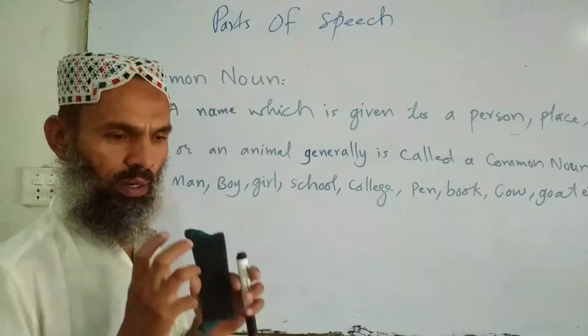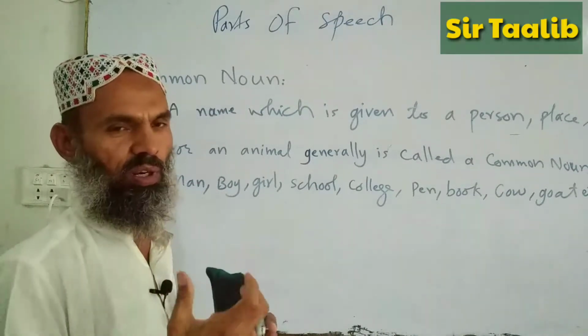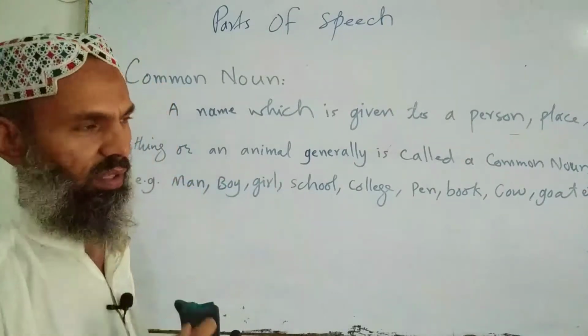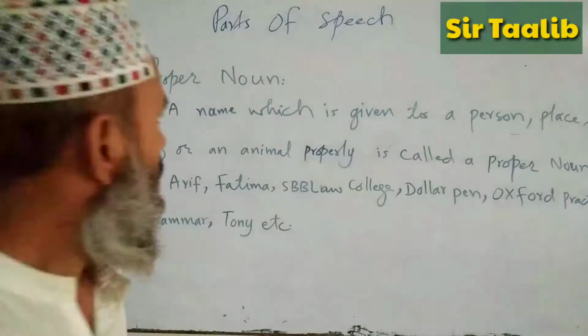These are common, not proper nouns, not a name of any particular person or place or thing. This is called common.